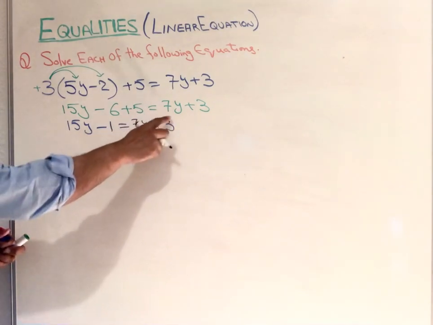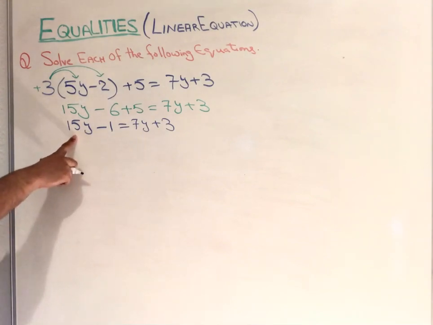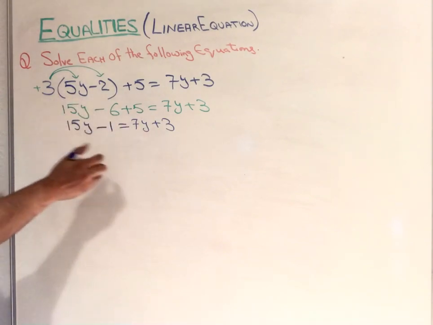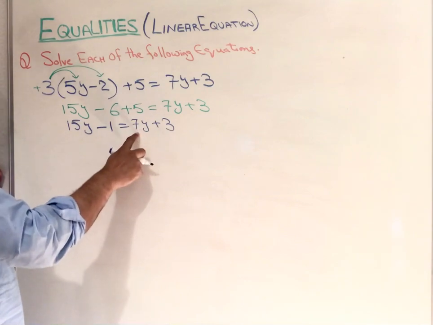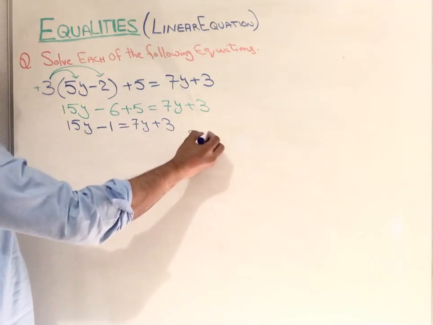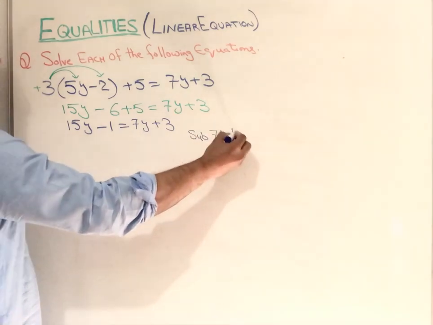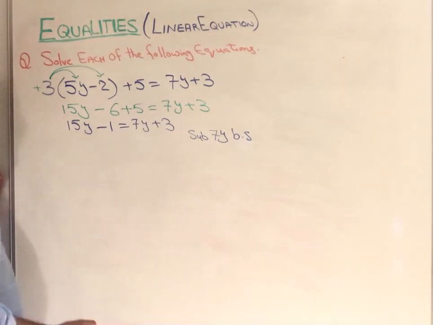So now in here, 7 positive, 15 positive. We need to bring 7y to that side, so we need to subtract. Is it positive? Then we subtract 7y on both sides.